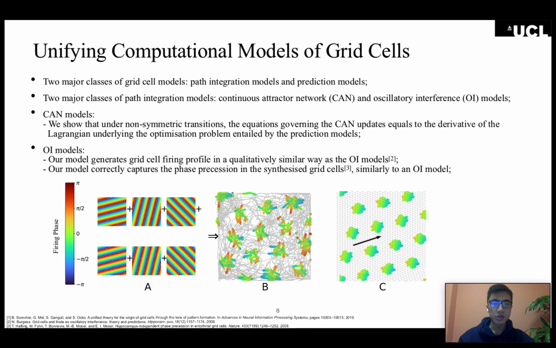For the oscillatory interference models, we show that our model generates the grid cell firing patterns in a qualitatively similar way as the oscillatory interference models. Moreover, the theta phase of firing corresponds directly to the complex phases of eigenvectors multiplied by eigenvalues, hence showing that our model correctly captures the theta phase precession in the synthesized grid cells that is observed experimentally, also in a similar way as the OI models do.